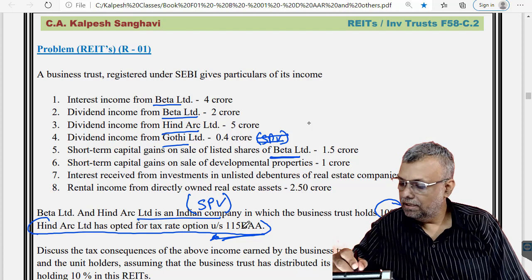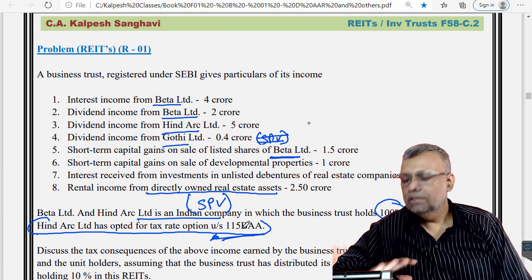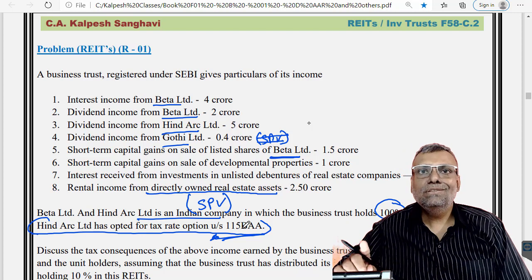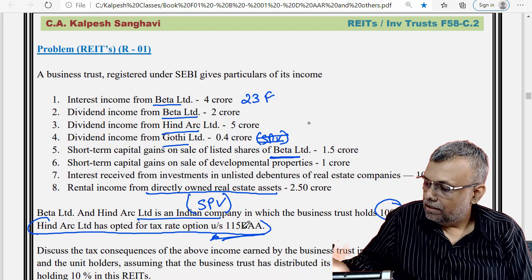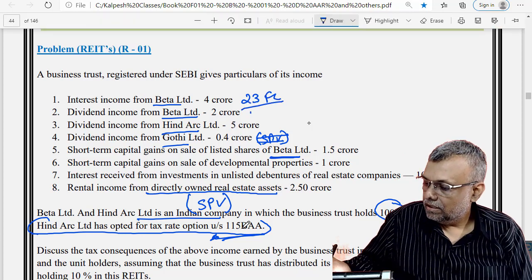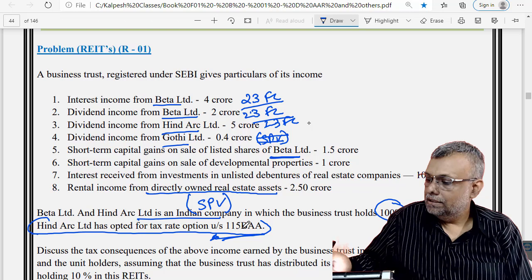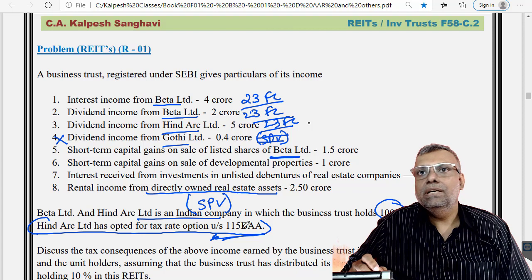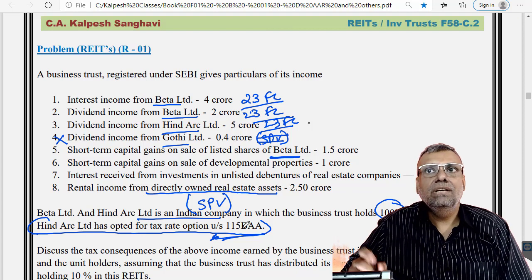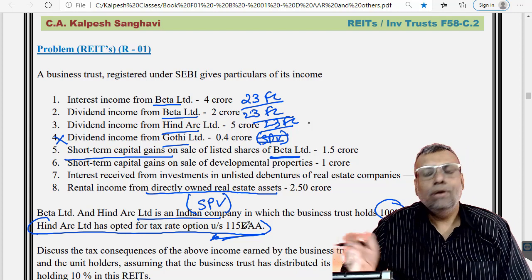Then short term capital gains, and real estate directly owned by the real estate assets. Fair enough. First of all, interest or dividend income out of the special purpose vehicle will be covered by 10(23FC), and you will be eligible for the exemption. Fourth, you will not get the exemption because Gothi Limited is not specified anywhere in the question as a special purpose vehicle. Short term capital gains is anyway not covered by either the FC or FCA provisions.